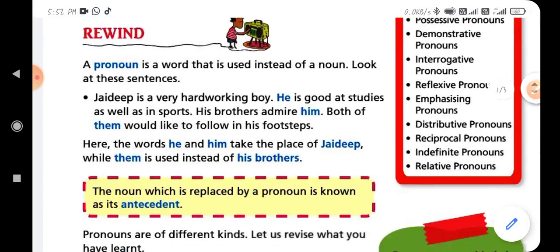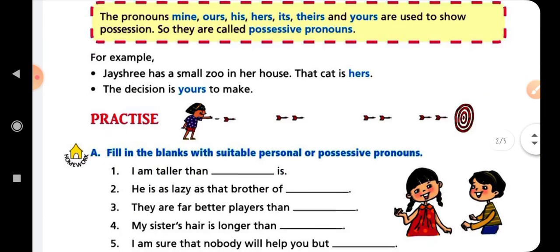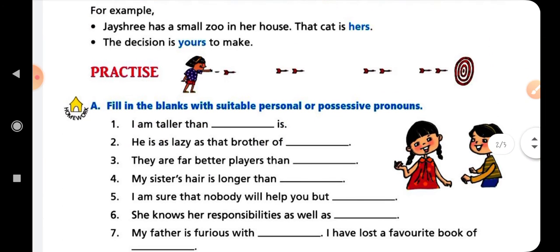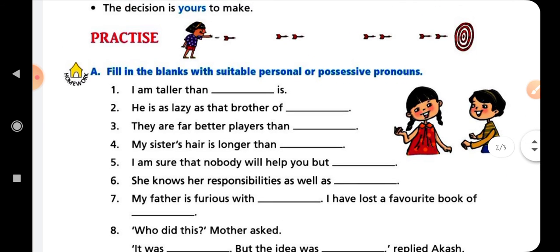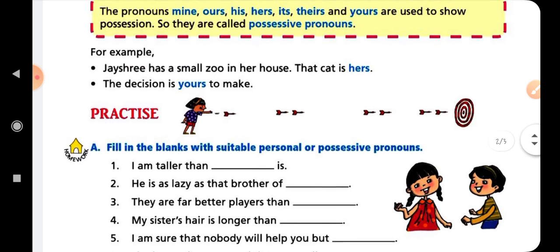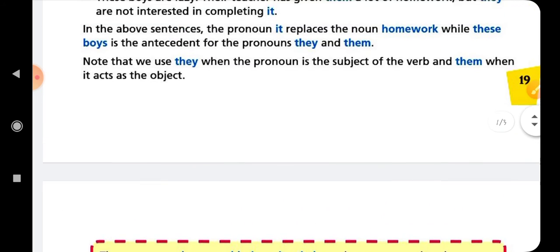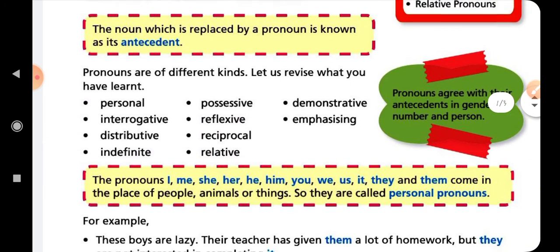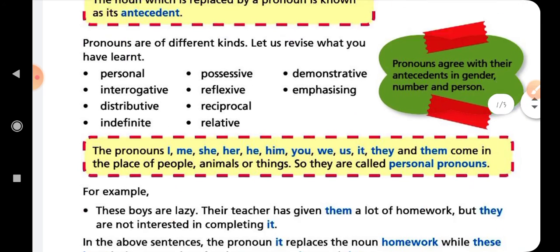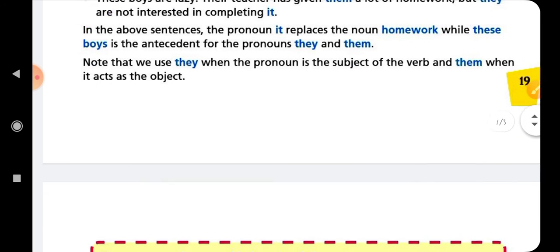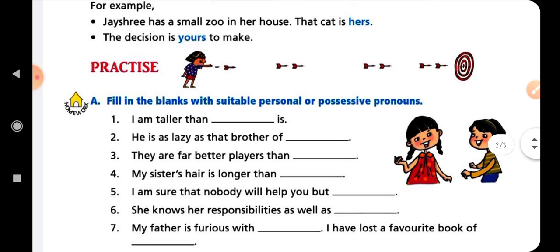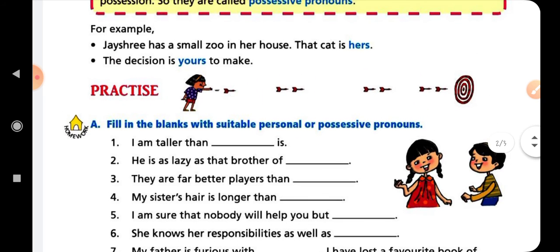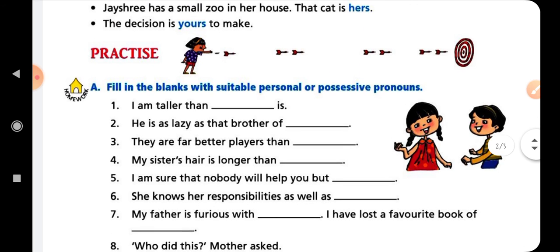Now you have to see the exercise of this chapter. Fill in the blanks with the suitable personal or possessive pronoun. First you read the complete chapter on pronouns and their kinds, the personal pronoun and then the possessive pronoun. After that study, you have to solve this exercise.